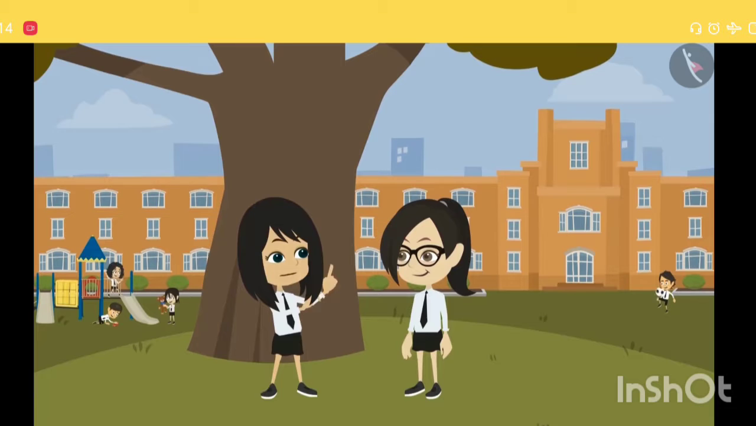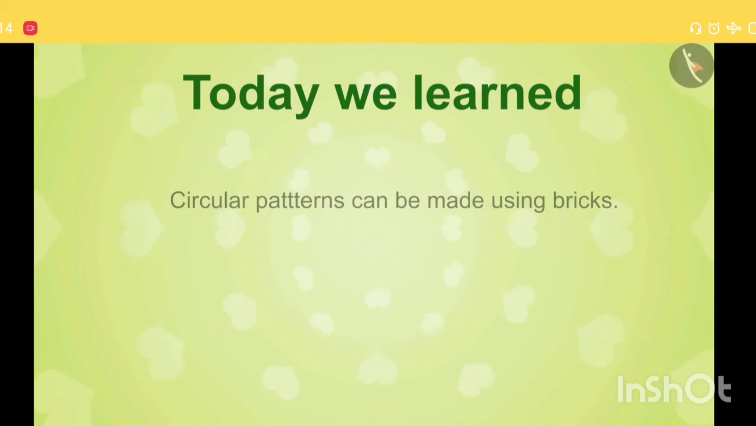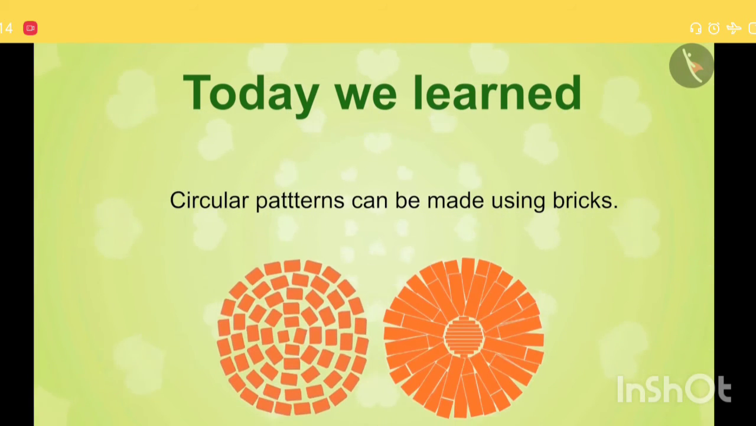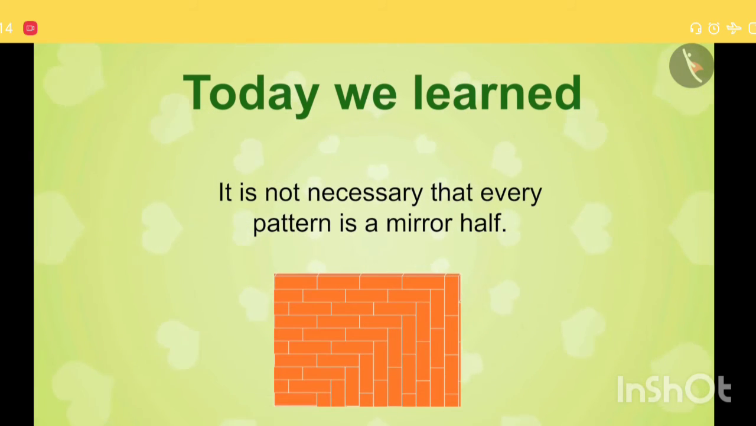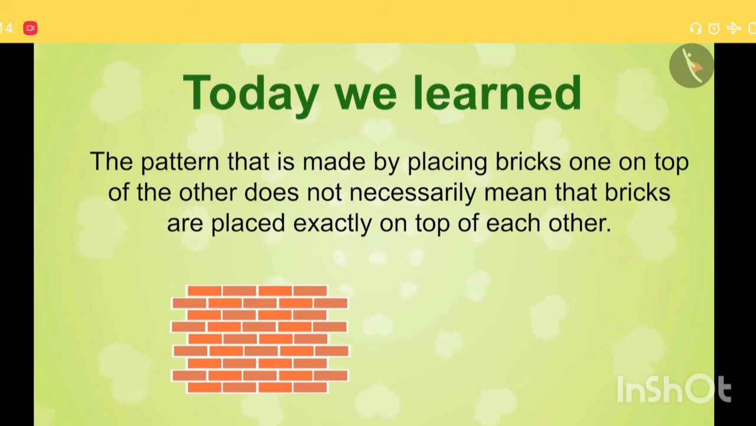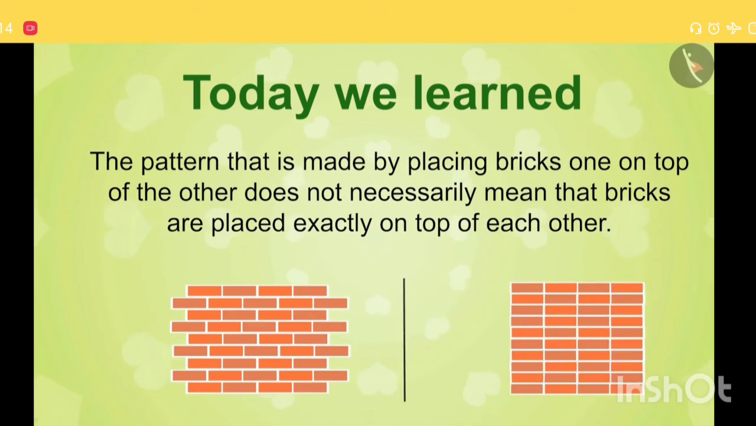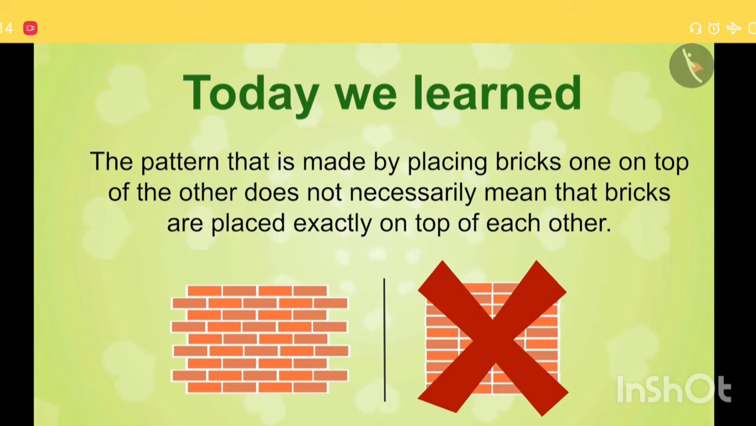Yes, see, today I taught you 3 facts. Circular patterns can be made using bricks. It is not necessary that every pattern is mirror half, and the pattern that is made by placing bricks one on top of the other does not necessarily mean that bricks are placed exactly on top of each other.